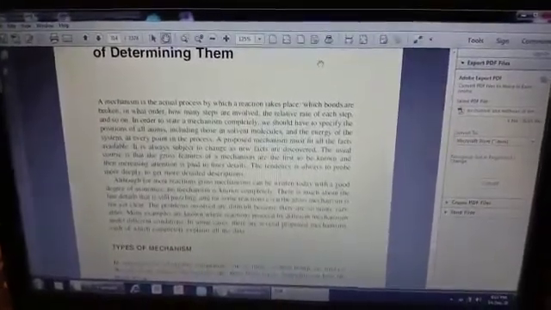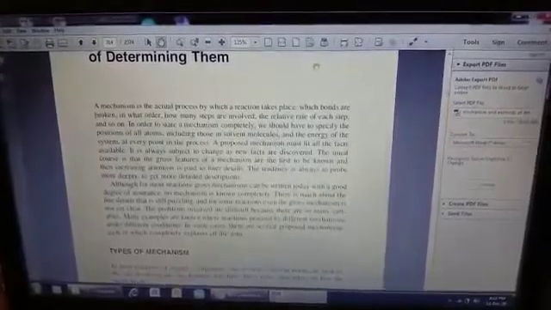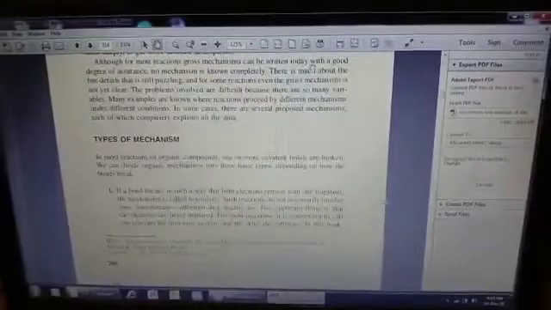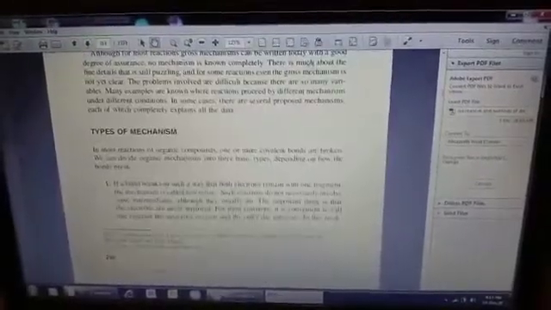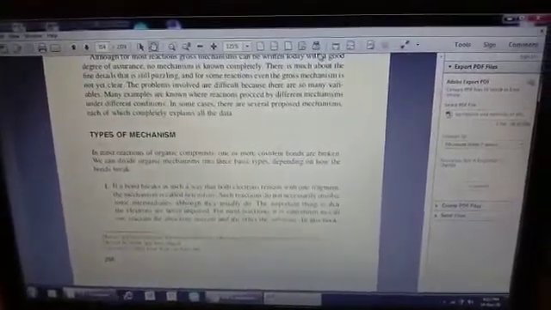In order to state a mechanism completely, we would have to specify the positions of the atoms, including those in solvents. Now, types of mechanisms. There are different types of mechanisms in organic compounds. They include the